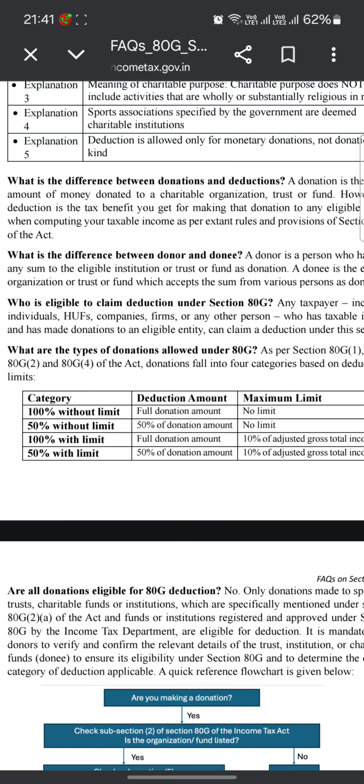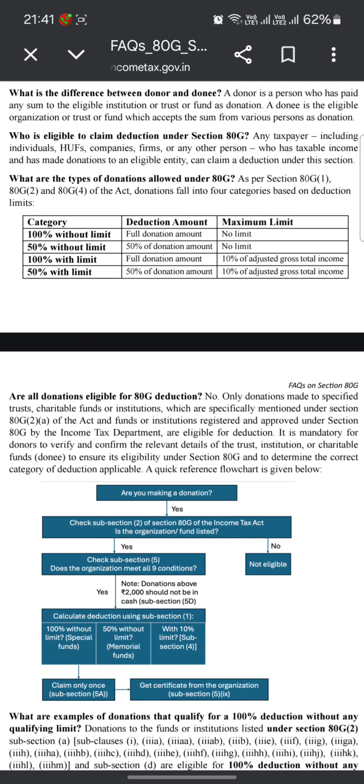Are all donations eligible for the section 80G deduction? No. Only donations made to specific trusts, charitable funds or institutions which are specifically mentioned under section 80G(2)(a) of the Act, and funds or institutions registered and approved under section 80G by the Income Tax Department, are eligible for deduction. It is mandatory for the donor to verify and confirm the relevant details of the donee trust, institution or charitable fund to ensure its eligibility under section 80G and to determine the correct category of deduction applicable.